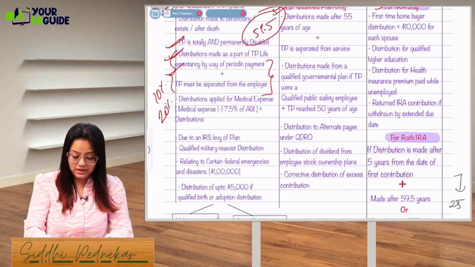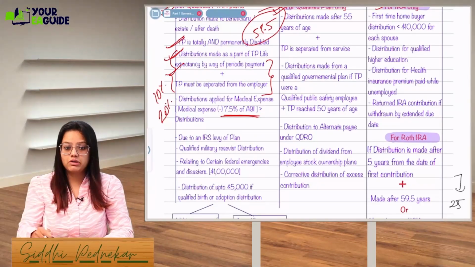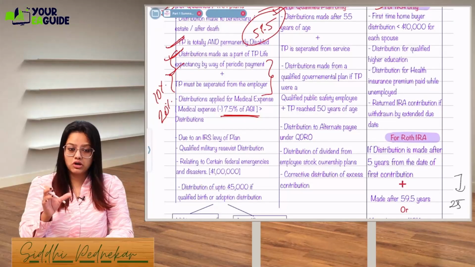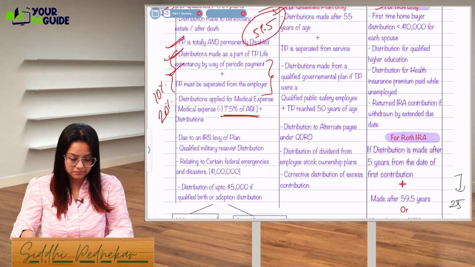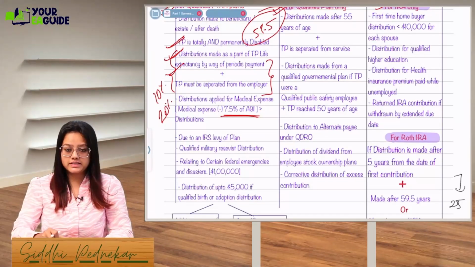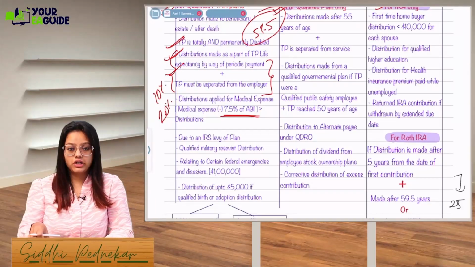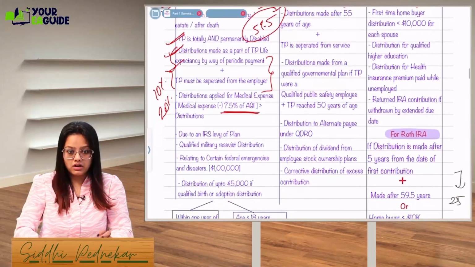Whatever medical expense you are incurring, you'll have to reduce 7.5% of AGI. That much amount you get as a deduction on your Schedule A. So what this point is saying is, whatever deduction you take on Schedule A, you should take the distribution less than that, not more than that. Got it, guys? Understood this one?